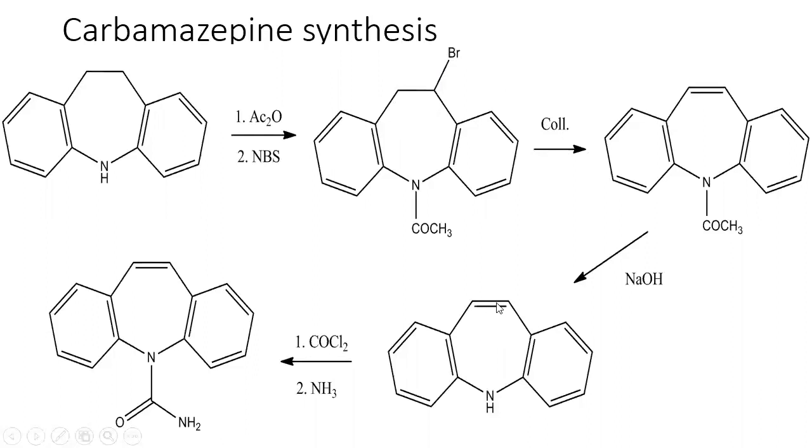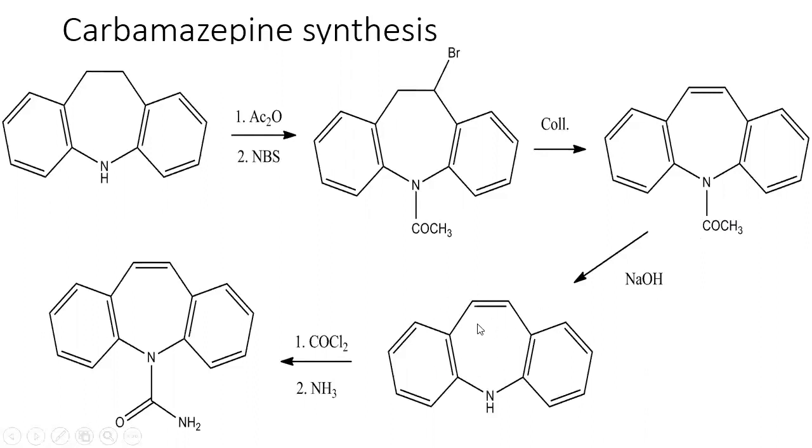The alkenic bond is created in the 9 and 10 position. Now the next step, it is treated with an alkali. So this acetyl group is removed, and thereby it will form the iminostilbene ring.